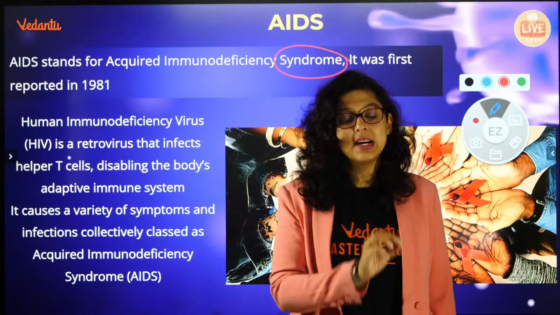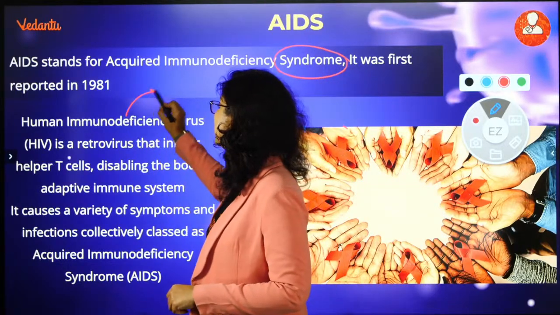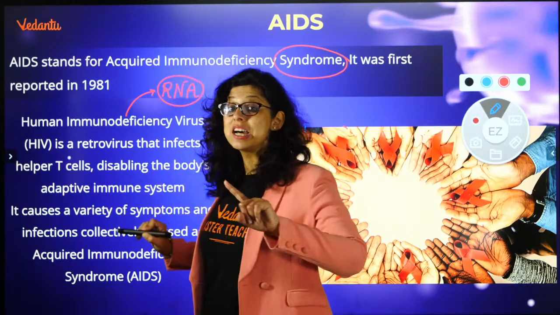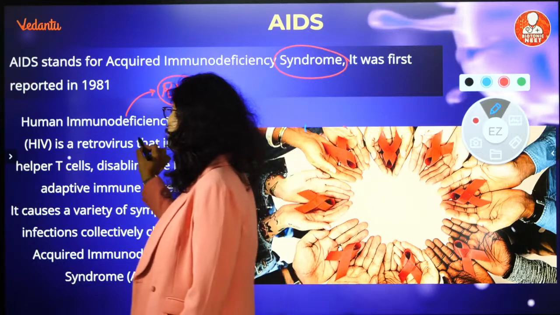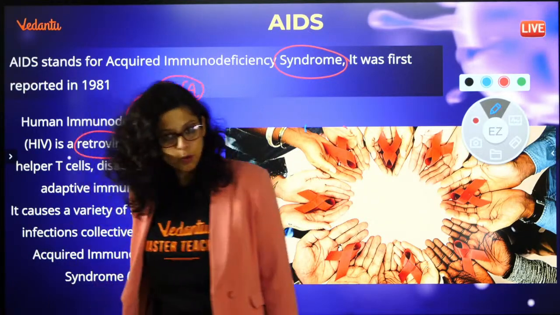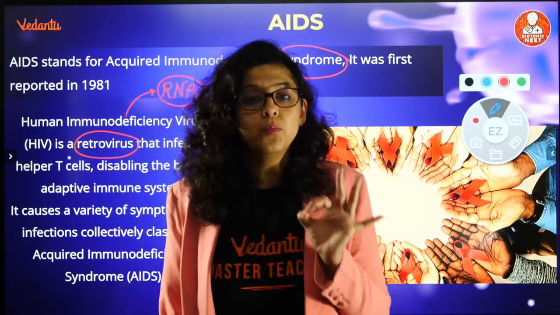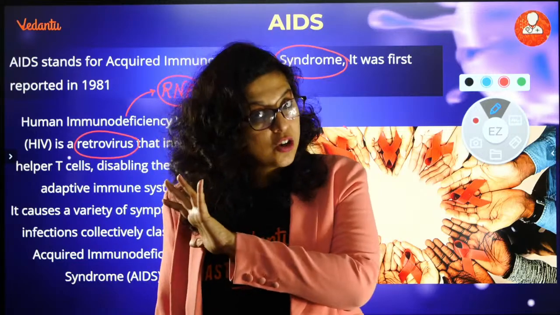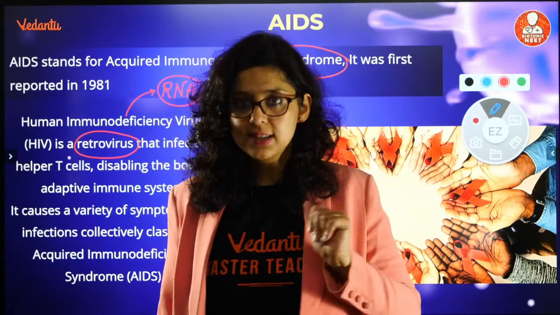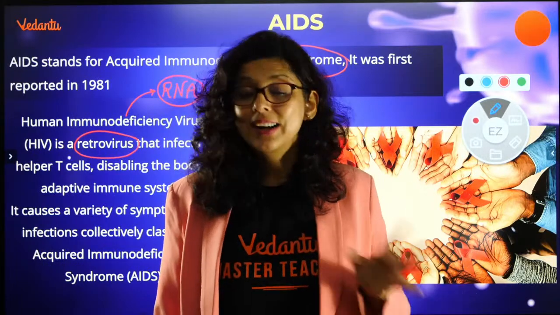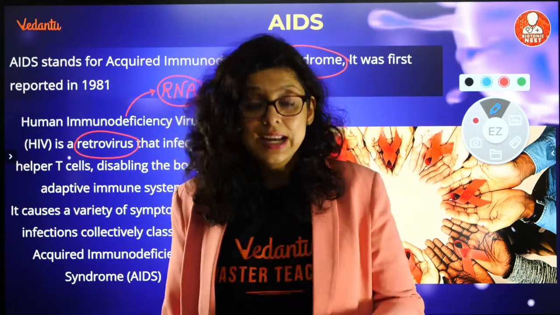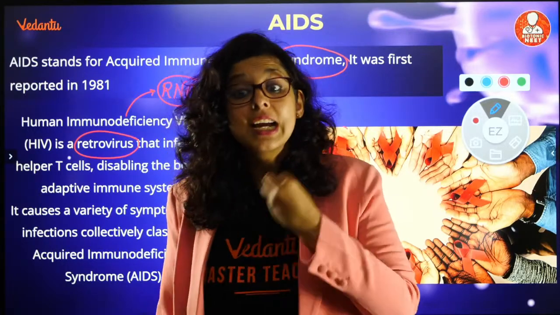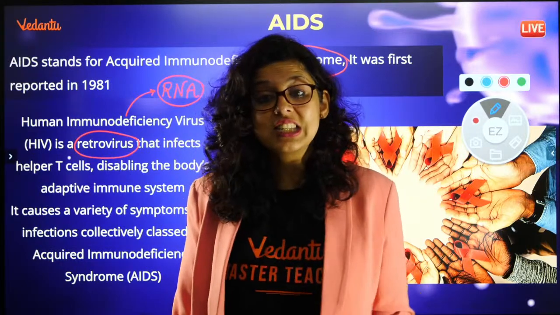There is a virus. This virus is like the COVID virus in being an RNA virus. RNA viruses are referred to as retroviruses. It is a retrovirus. The name of the virus is human immunodeficiency virus. The HIV cannot cause disease in pigs, cattle, or dogs. It can only cause disease in humans.